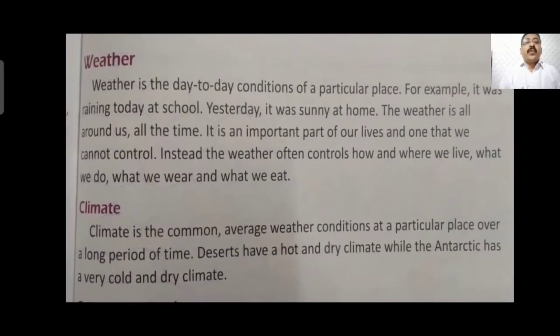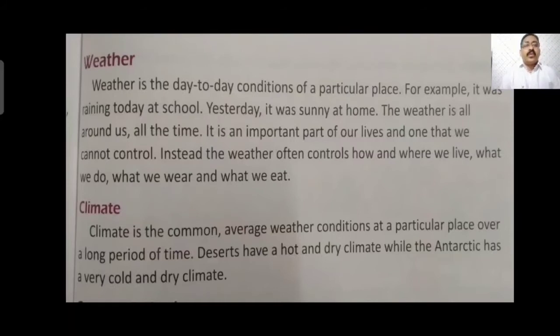Weather is the day-to-day condition of a particular place. For example, it was raining today at school. Yesterday it was sunny at home. The weather is all around us all the time. It is an important part of our lives and one that we cannot control. Weather often controls how and where we live, what we do, and what we wear. Okay, that means weather is the day-to-day change of atmospheric conditions.